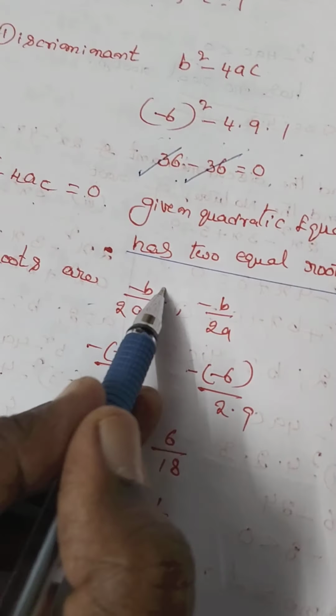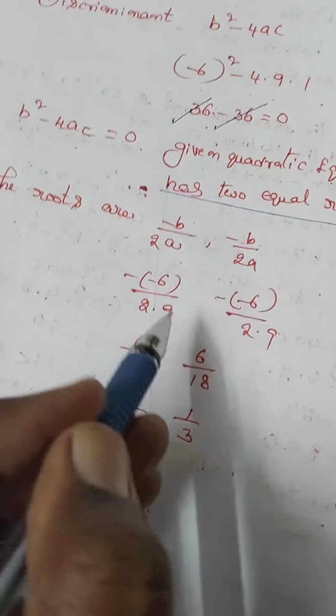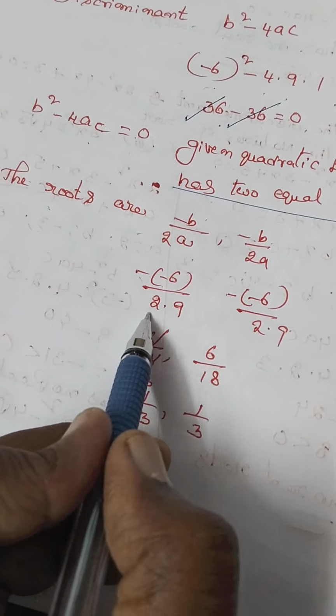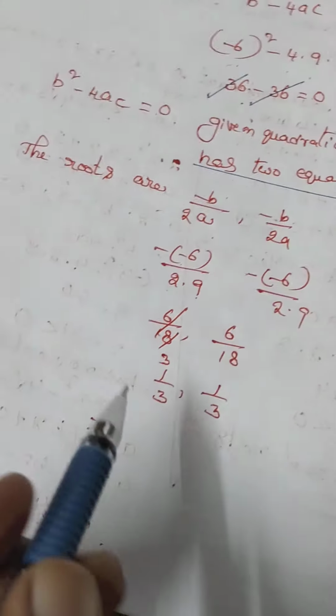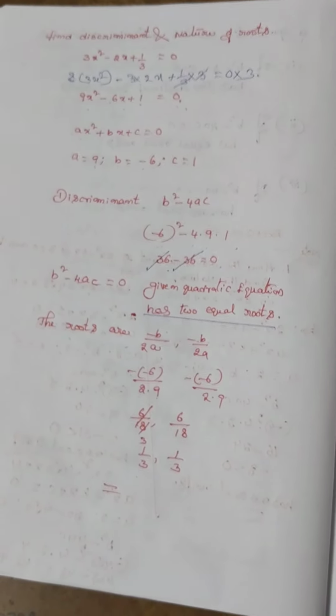The real roots are -b/2a, -b/2a. Minus of minus 6 by 2 into a into 9, which gives the value 1/3, 1/3. This is the nature of the roots and the roots.